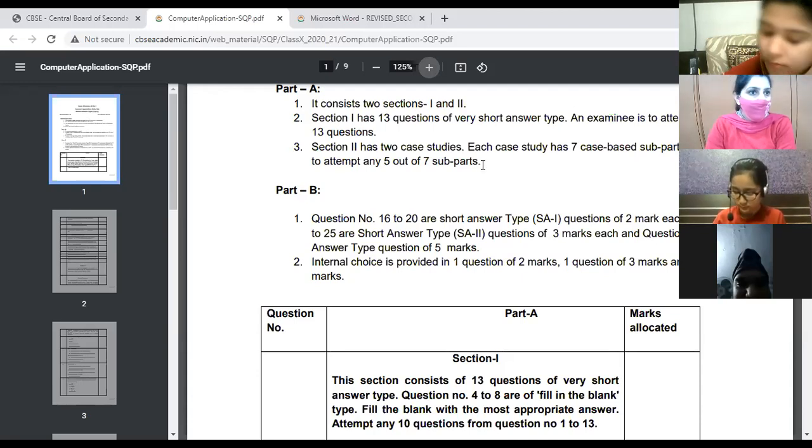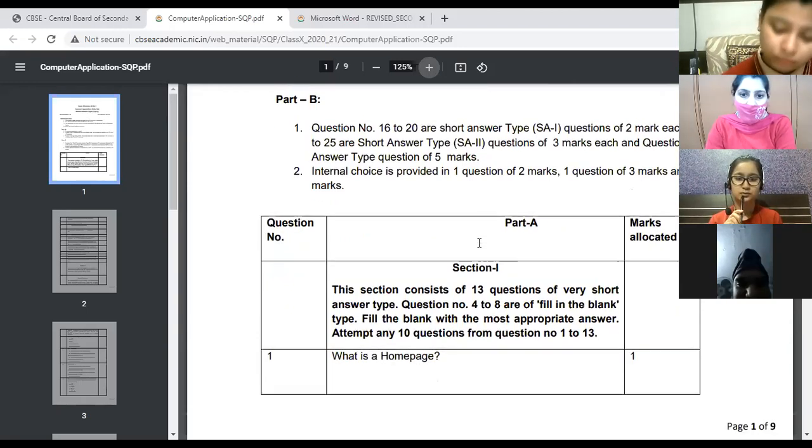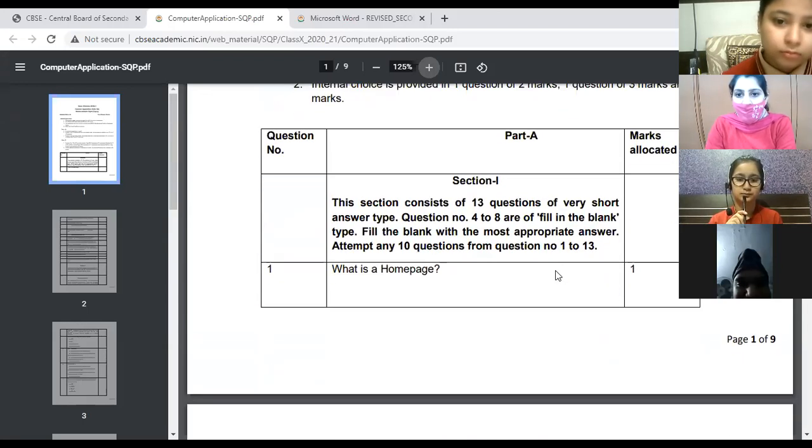Should I repeat again? Question number 16 to 20 will be of 2 marks. 21 to 25, 3 marks. Question number 26, 5 marks, that is activity based. And internal choice is also given in these questions: 2 marks, 3 marks and 5 marks. So you have to attempt only one. जिस भी क्वेश्चन में चॉइस गिवन होगी, only one is to be attempted out of 2. Clear? So you can just go through the questions.